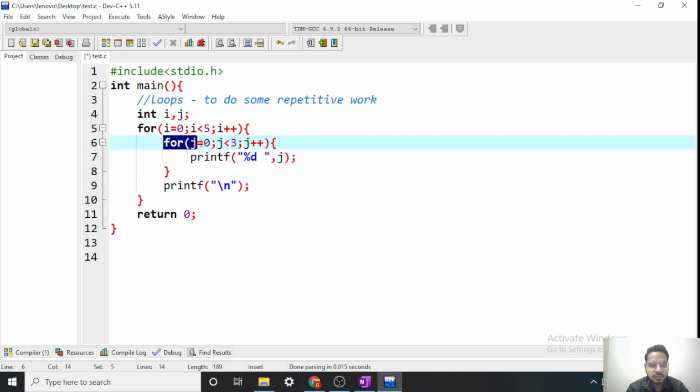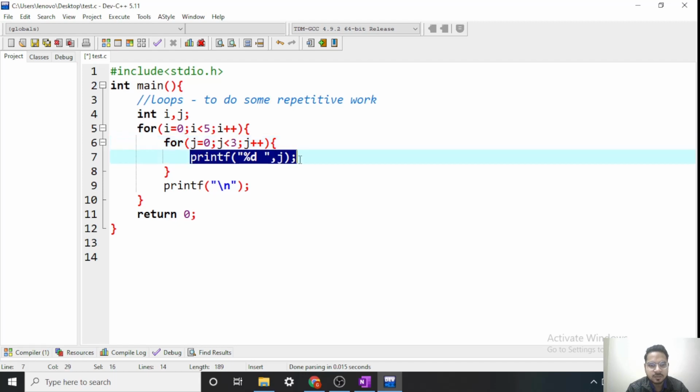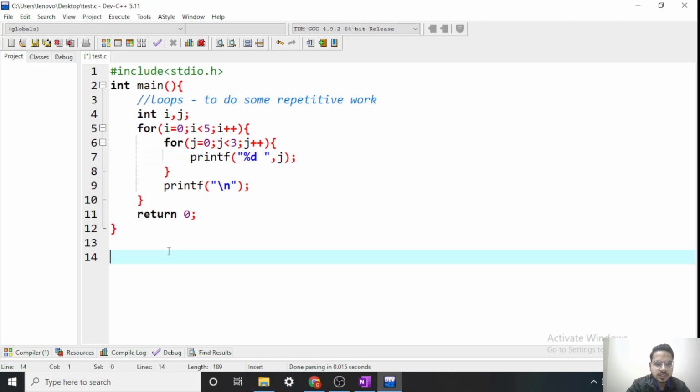Now again we have one more loop. So j will be set to 0. We will check this condition. 0 is less than 3. So we will come here. We will print the value of j. What is the value of j? 0. Let's track the output here. So we will print 0 and i space.